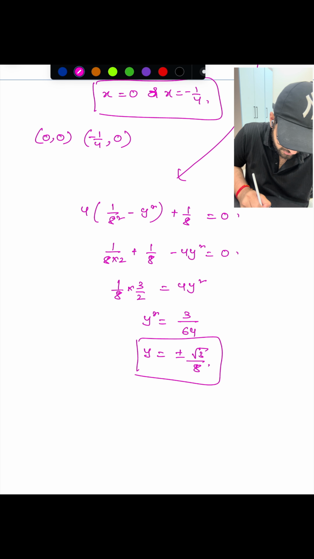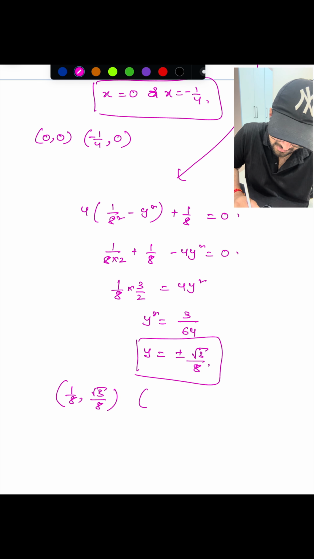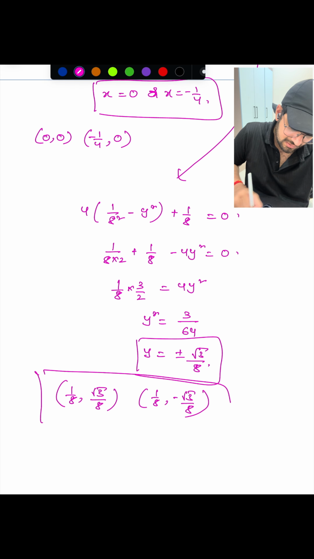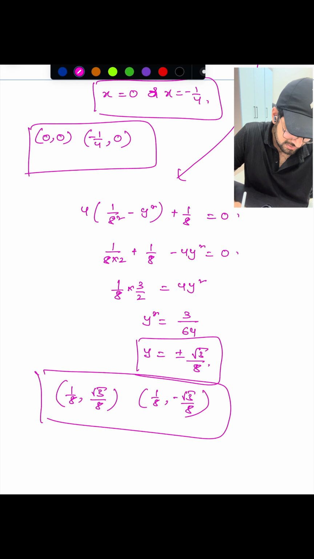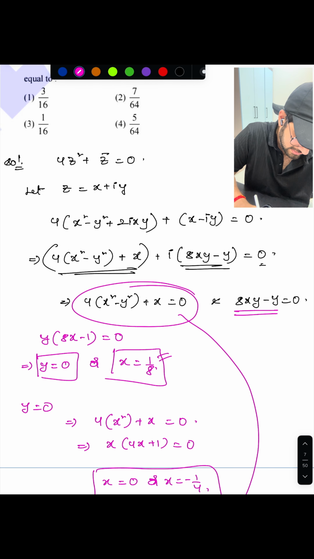So finally what we got, x is 1 by 8. We can take y as root 3 by 8. X is 1 by 8, y as minus root 3 by 8. Total 4 solutions are there. So now these solutions belong to this set S.